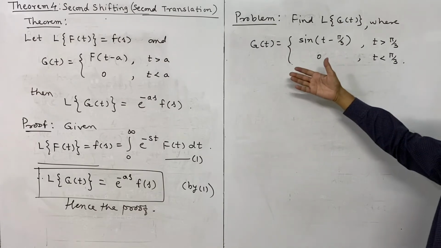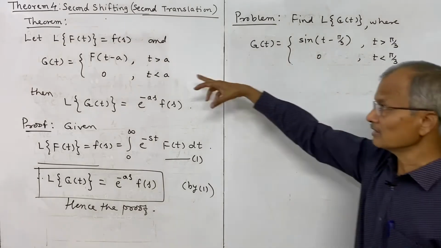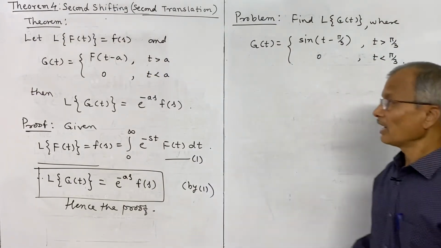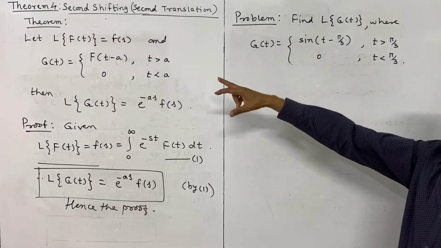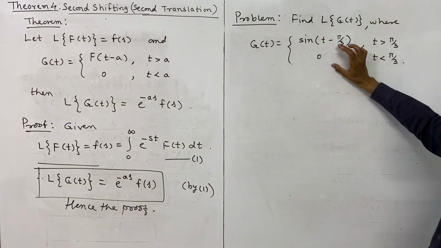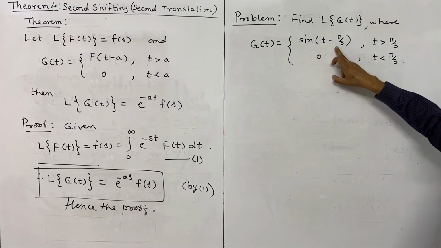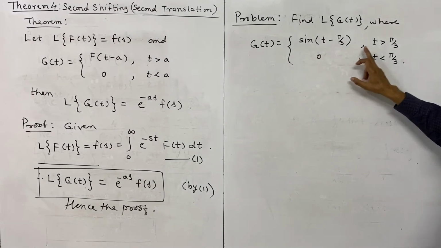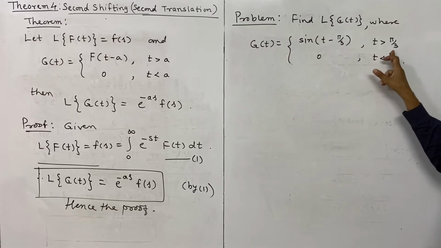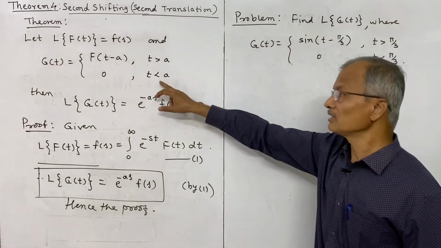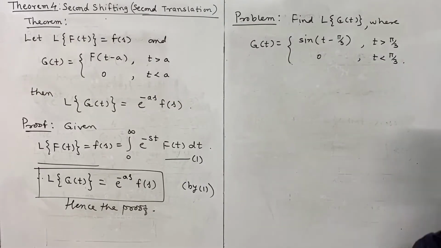We take f of t as sine t. So this suggests the choice for f of t, and then we can use the second shifting theorem. The function is defined in this form: sine of t minus a, where a is here pi by 3, for t greater than a, that is t greater than pi by 3, and 0 when t is less than a, t less than pi by 3.